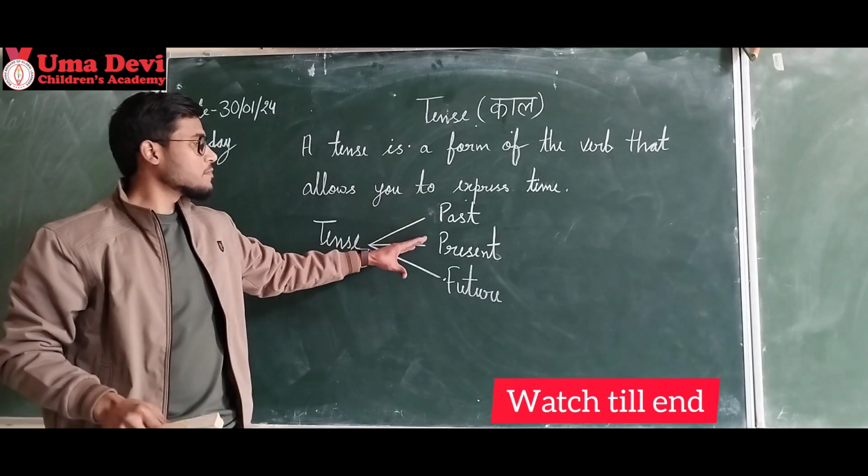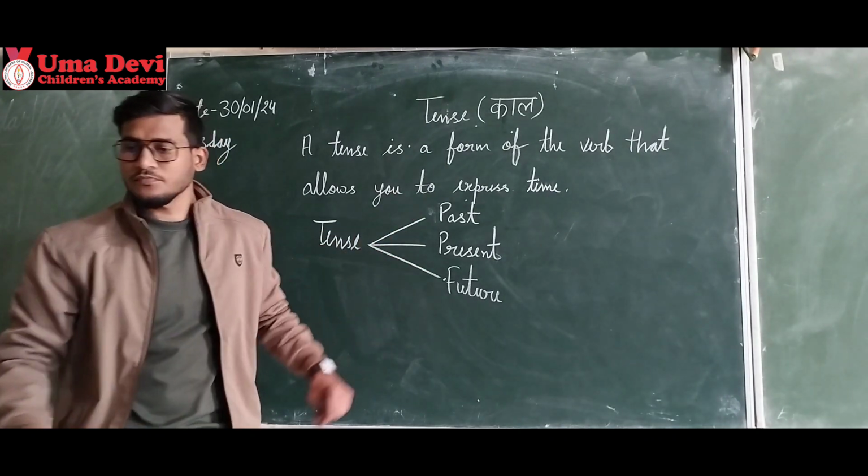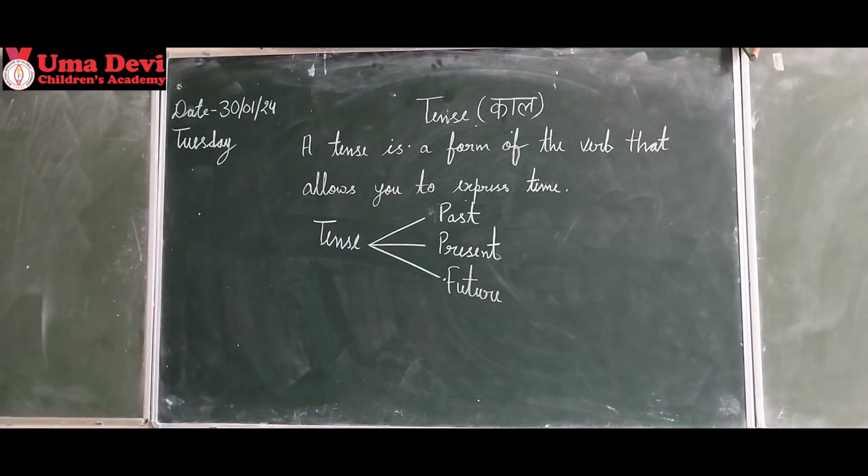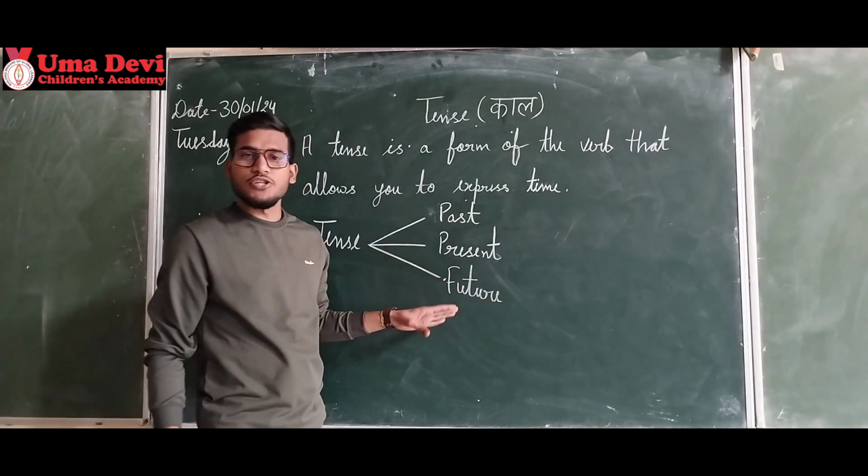Okay, past, present, and future. So 3 types of tenses are there: past, present, and future.